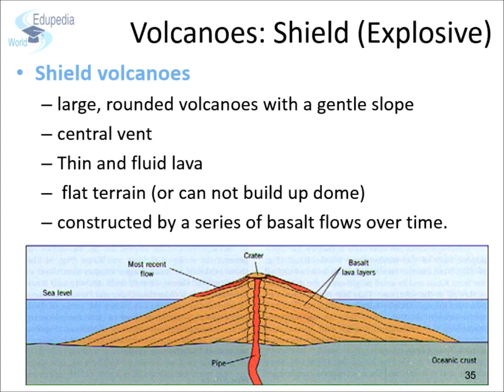Shield volcanoes are more common at spreading centers or volcanic hotspots in the middle of tectonic plates. The magma that creates a shield volcano is less viscous, so it flows much more easily. For this reason, the eruptions of shield volcanoes are non-explosive. In addition, the less viscous lava spreads out more, which makes shield volcanoes much larger and flatter than stratovolcanoes.